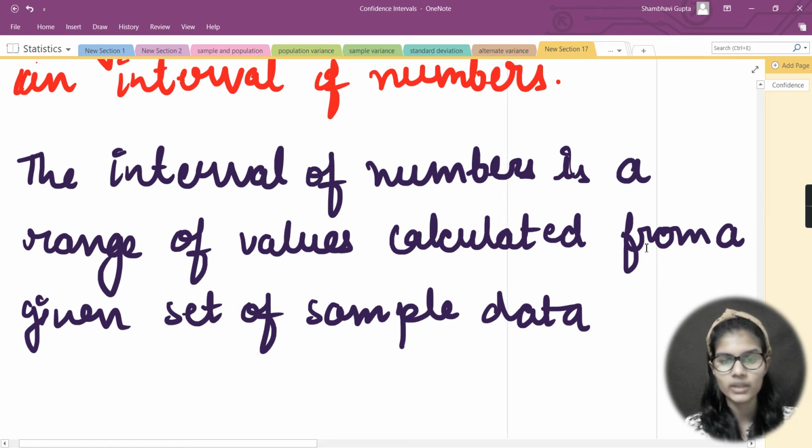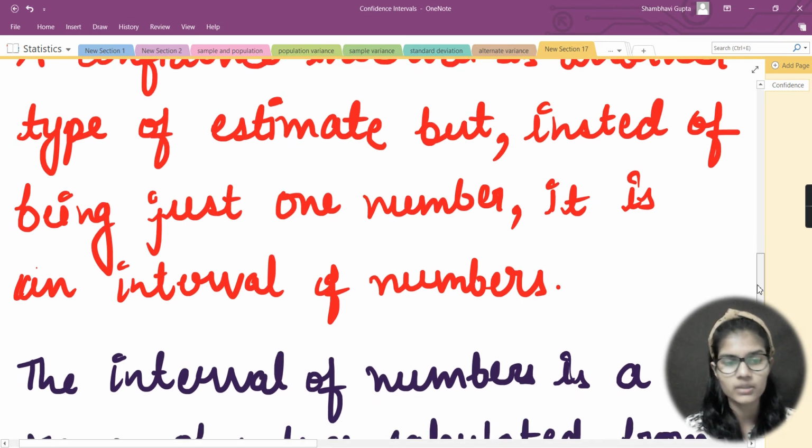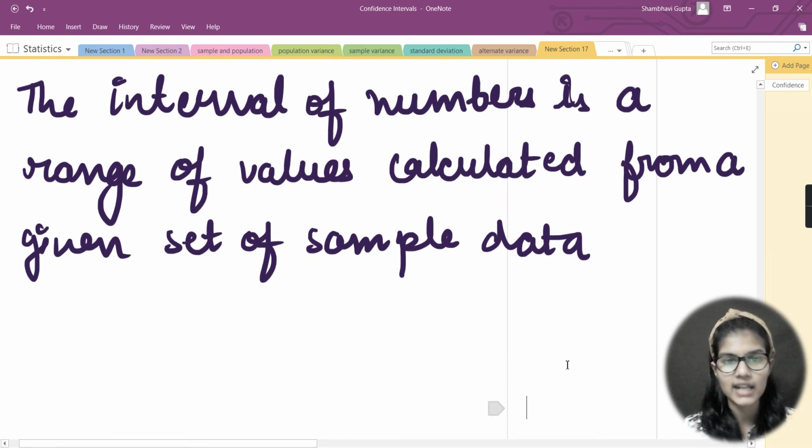You can tell anyone, if anyone asks you what you meant by the term interval of numbers, because interval of numbers is the term which we had added in the definition for the confidence interval, right? So whenever you tell the definition for confidence interval, this term, interval of numbers, will come in. So for that you can say that the interval of numbers is a range of values calculated from a given set of sample data. Fine. Now that is okay.